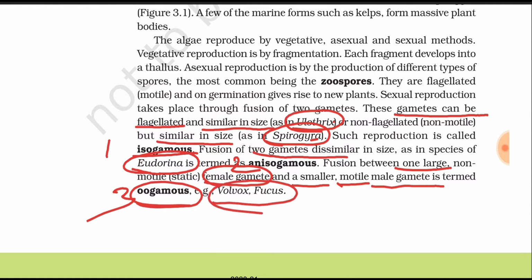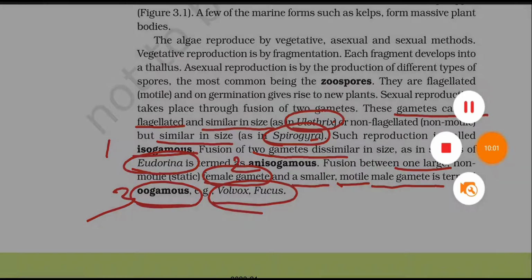So we have three forms of gamete formation and three examples. Isogamous examples are Ulothrix and Spirogyra, the anisogamous example is Eudorina, and oogamous is Volvox and Fucus. Okay.